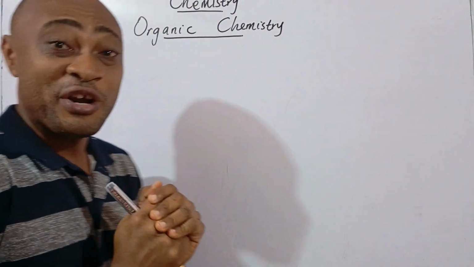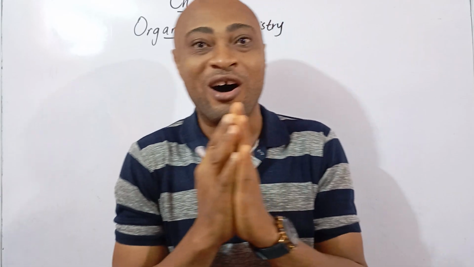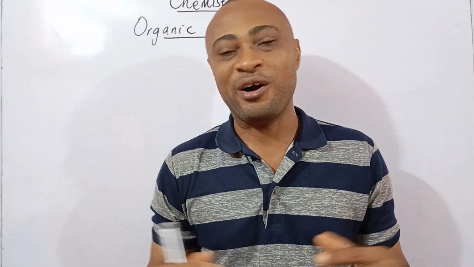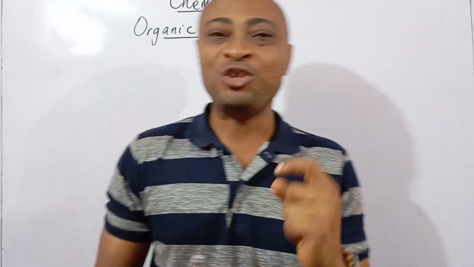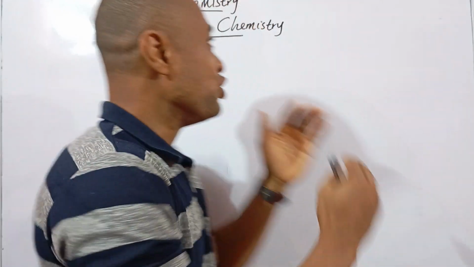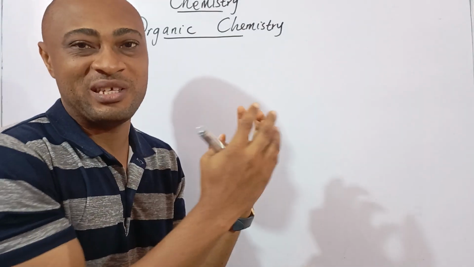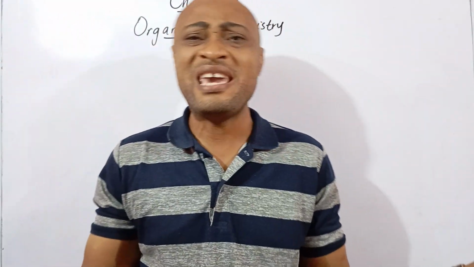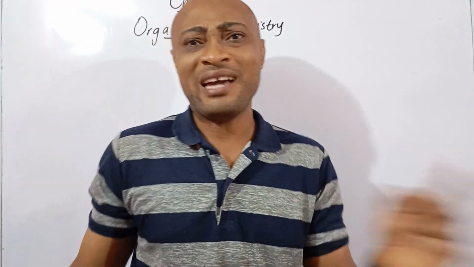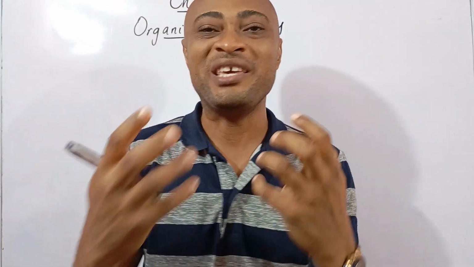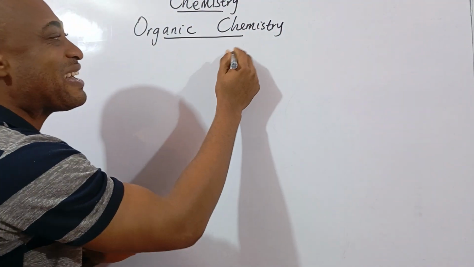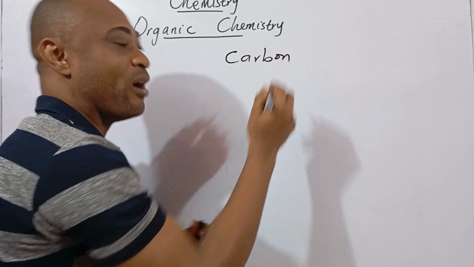Organic chemistry. Remember that this is based on somebody asking us to teach alkane, alkene, and alkyne. And I told you that before you can understand alkane, alkene, and alkyne, you must have a basic understanding of what organic chemistry is. And in my last video I told you, organic chemistry is simply the chemistry of what? Carbon compounds. Carbon.